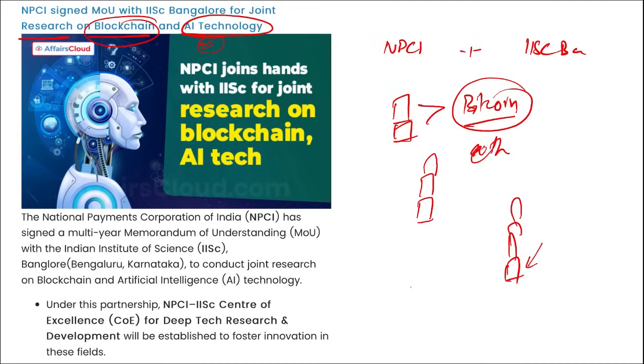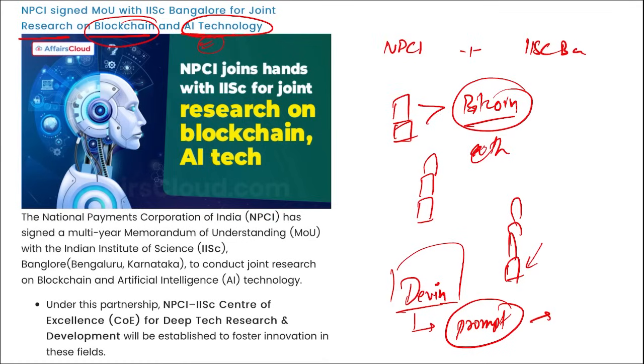For artificial intelligence, let me tell you about a software, Devin. A new AI software developer by the name Devin has been launched, and it is so powerful that you can just prompt what you want to develop or what kind of software you want, and Devin will give you all the steps, and then it will generate the code itself for that particular software. So Devin is an AI software developer, and it will develop all the software that you require from it.